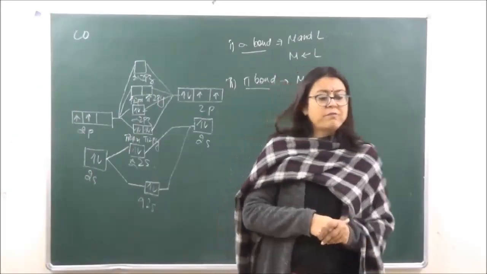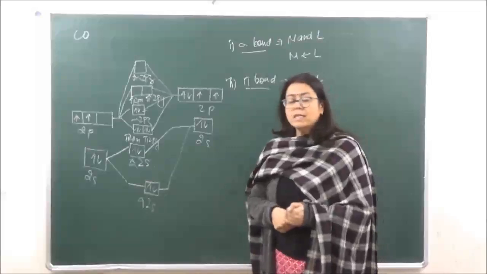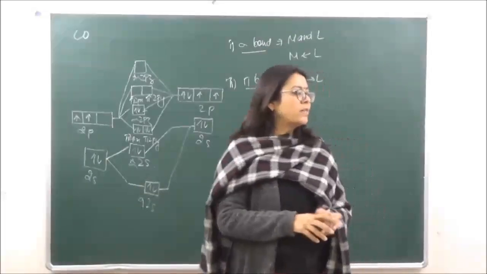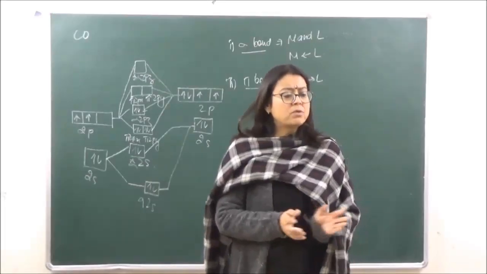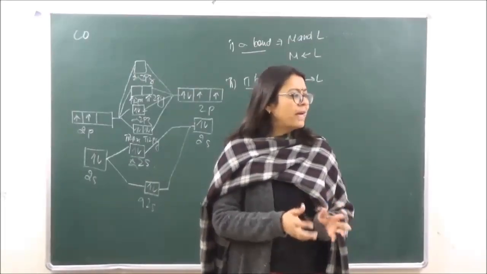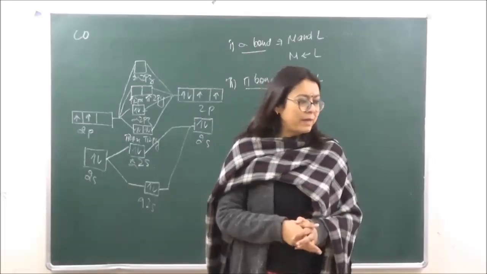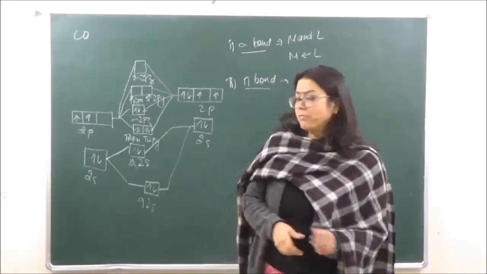Okay? So with this we finish our coordination chemistry. The next chapter which we will start is chapter 10, haloalkanes. The second book is not going to take a lot of time because we only have a lot of reactions in that and we don't have any numericals. Okay? So the second book we will finish faster.